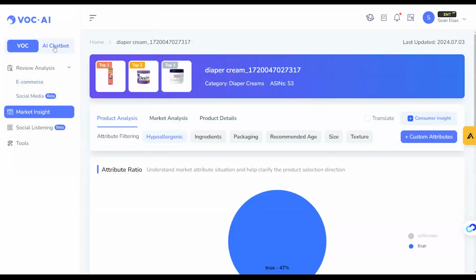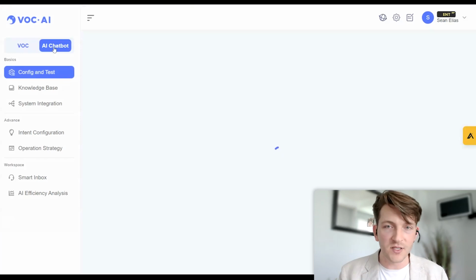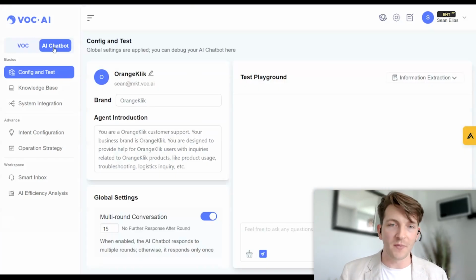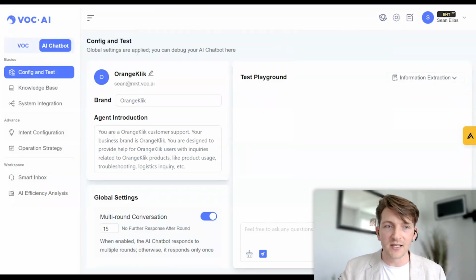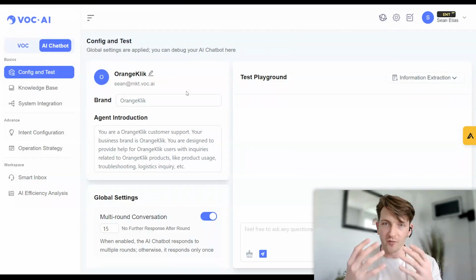chatbot next. So going into the AI chatbot, this is more for customer service teams. So if you're a product, you're a brand, you're a seller, and you're starting to see that a lot of customers are coming to you, your website, asking questions, and you've got a VA hired, or you want to automate a lot of the customer support, well, you can create this AI chatbot here and train it on your information.